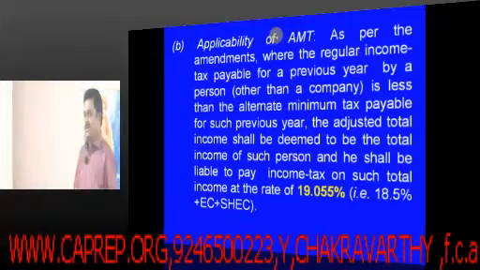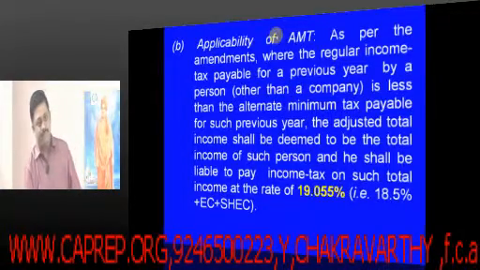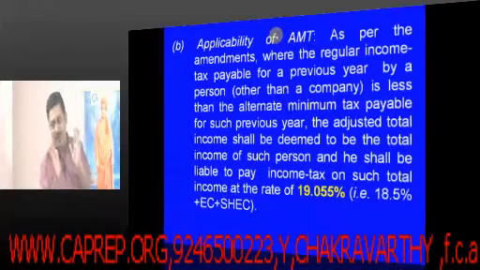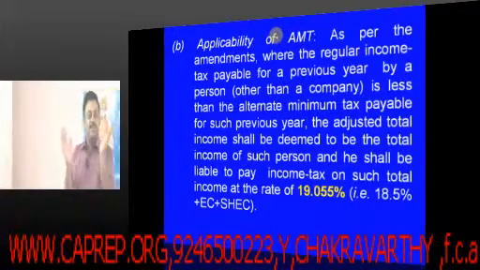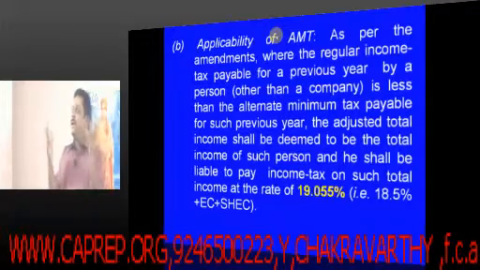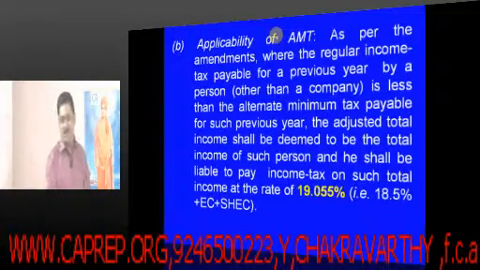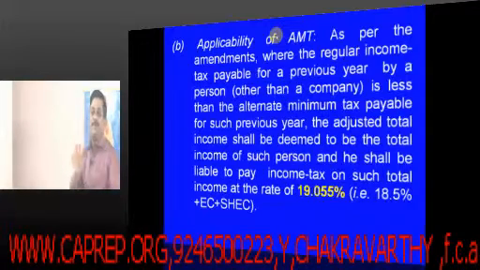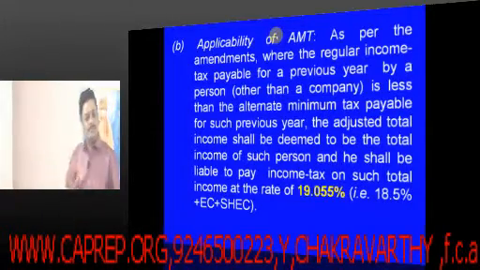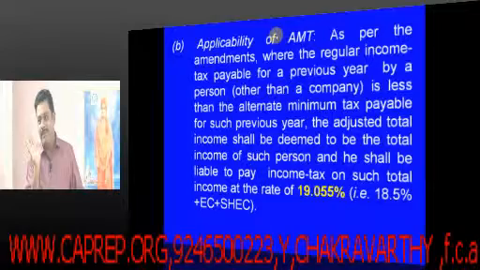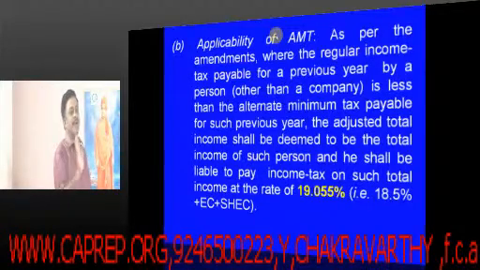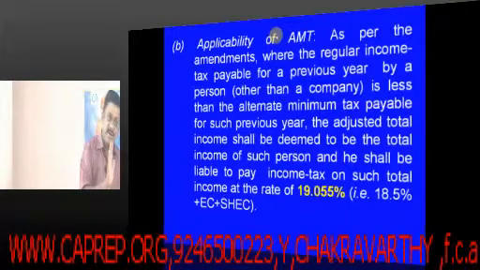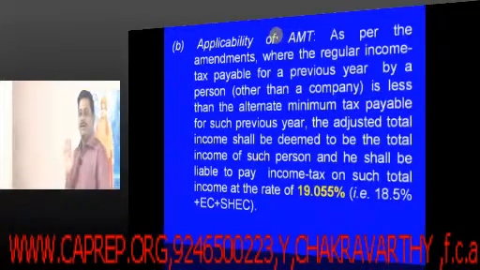So try to first understand what it is. There is not much panic one has to have and say that a new tax in the form of alternate minimum tax is brought. No. First you should be clear with how to compute the total income, that you do it. On that computed total income, in the normal way you calculate the tax on that total income.